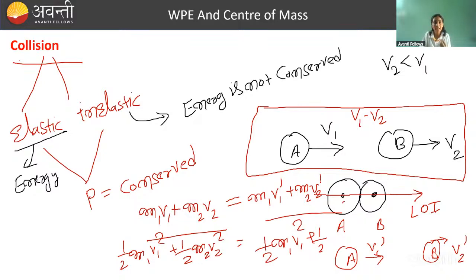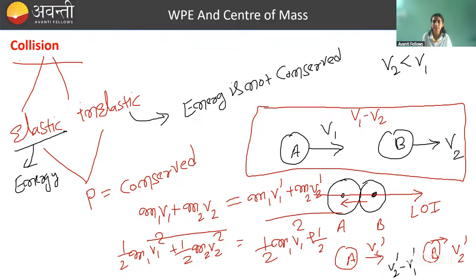During collision on A, force is acting in this sense, and A has a velocity in forward sense. So its velocity will decrease. So V1 dash now is less than V2 dash. It means B is getting separated from A. With what relative velocity? B is getting separated from A with V2 dash minus V1 dash.